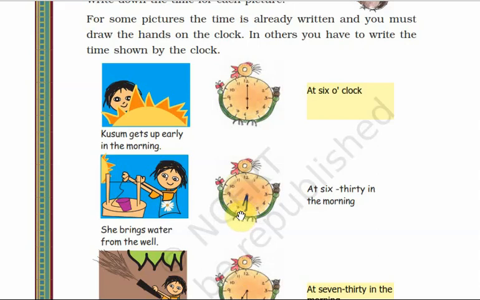Exactly in between 6 and 7 you have to draw the small needle. So the measurement should be correct. The small needle should be small and the big one should reach near the 6. So you have to draw the needle in the clock.